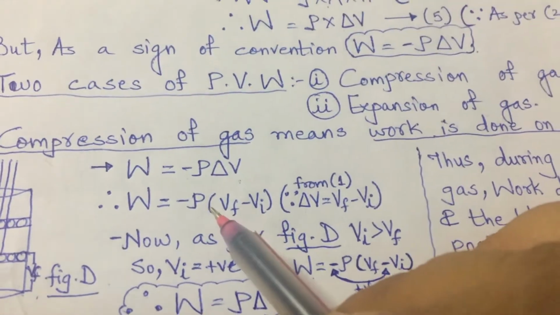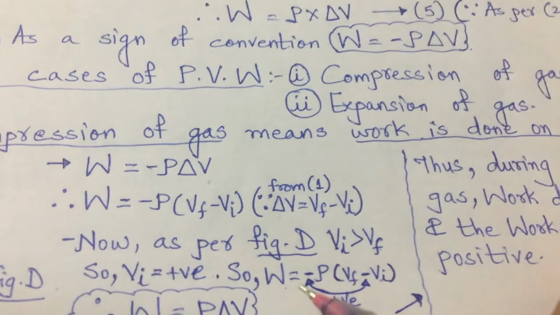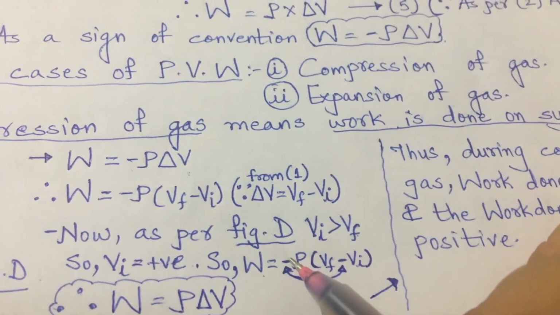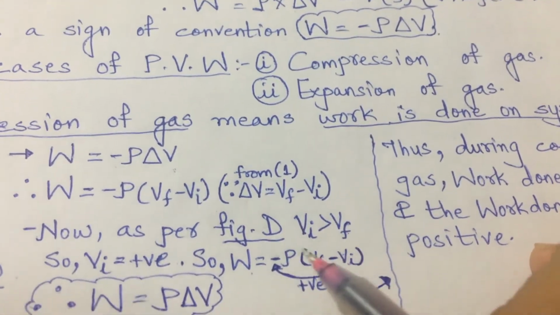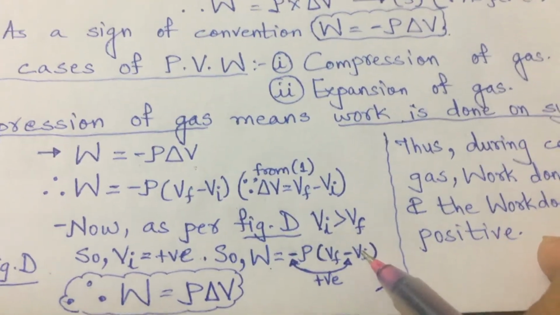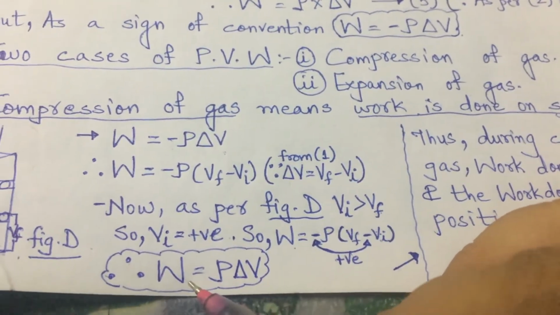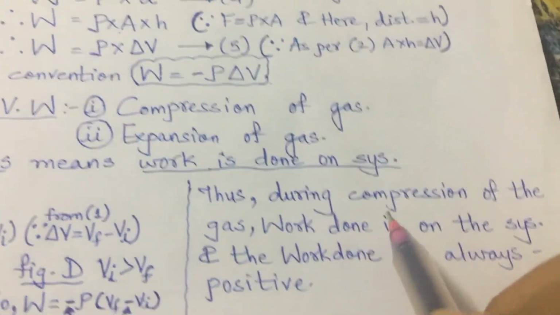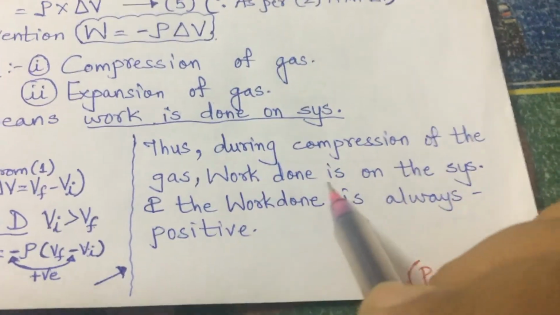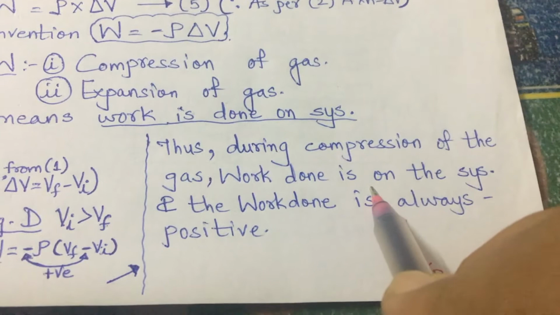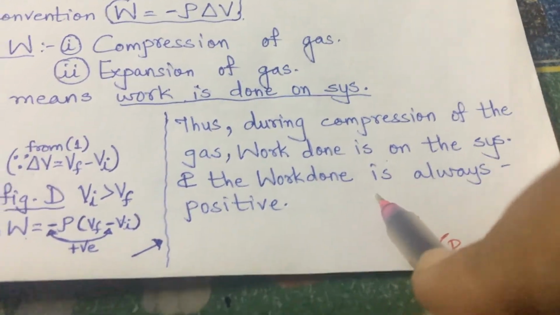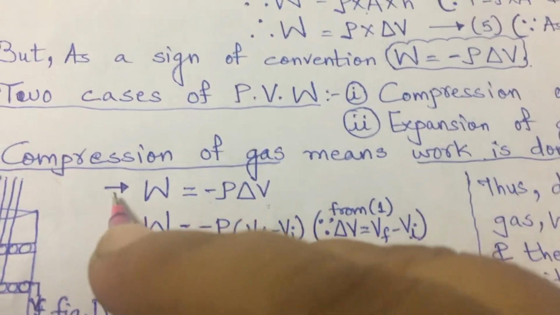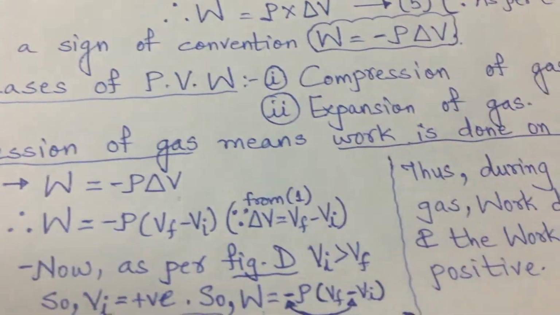So in this equation, work is equal to minus P times (Vf minus Vi). We are talking about minus P into minus, which will be plus. So work done is P delta V. Thus, during compression of gas, work is done on the system and work done is always positive. For what? Compression of gas.